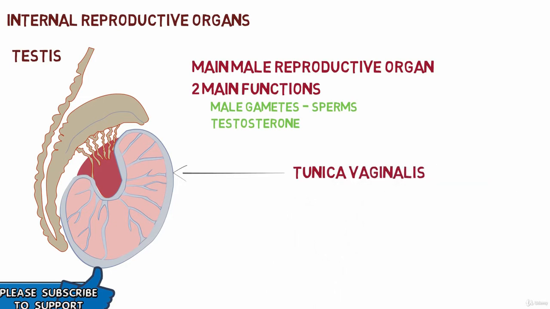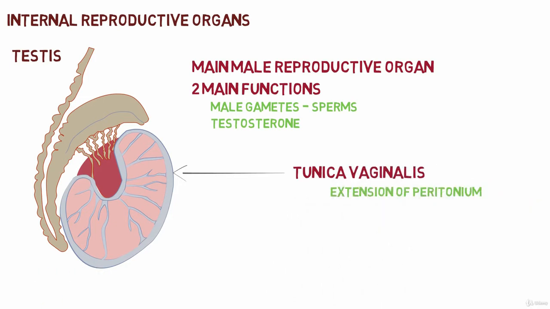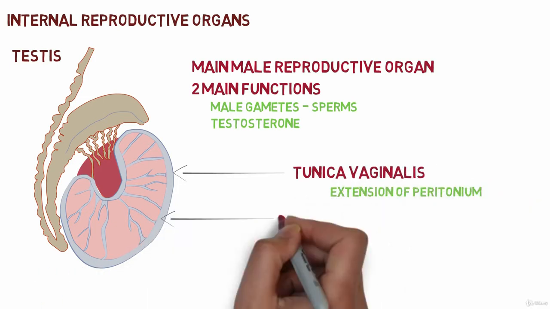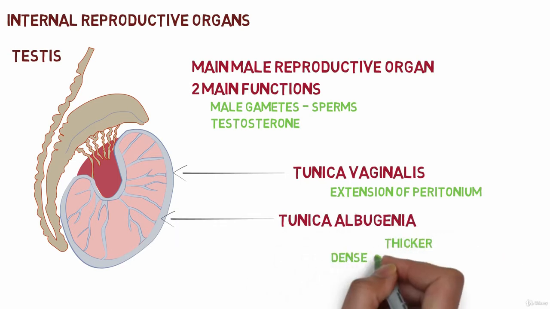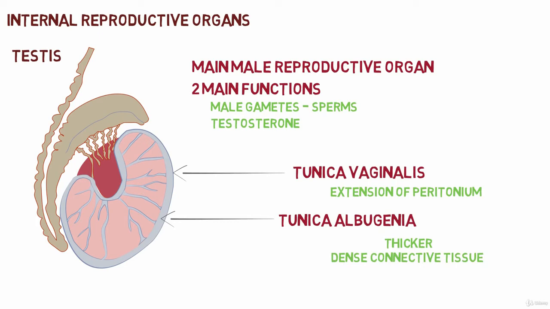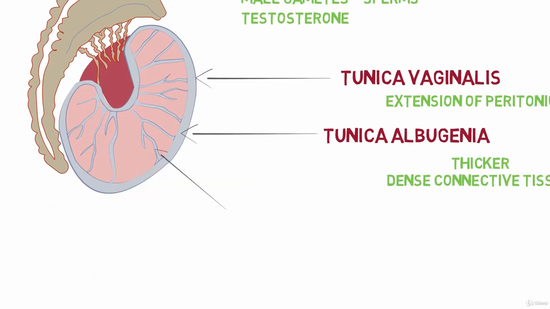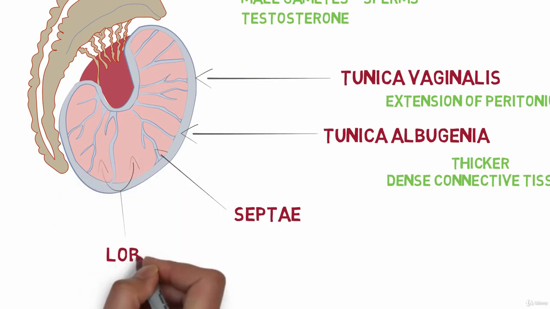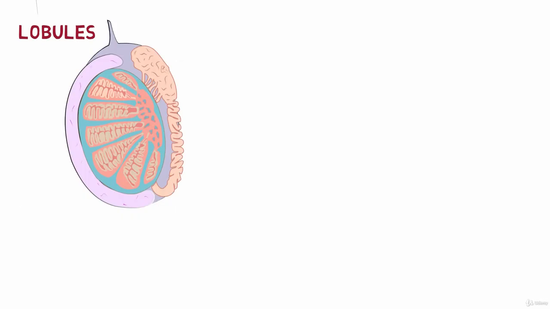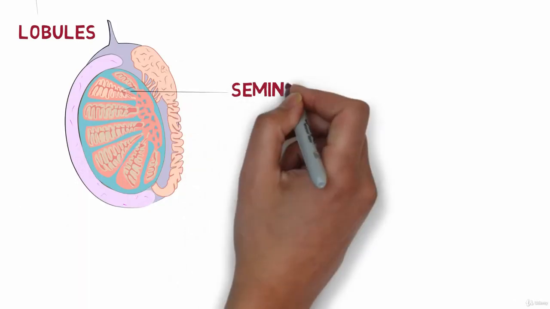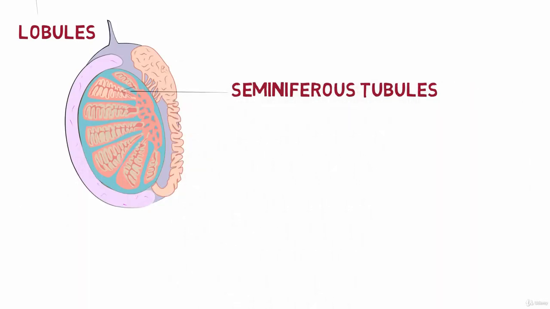The testes has an outer covering called tunica vaginalis, that is an extension of the peritoneum, and an inner covering called tunica albuginea, that is thicker and is made up of dense connective tissue. The tunica albuginea sends various septae into the parenchyma of the testes, which divides the testes into numerous lobules. These lobules contain seminiferous tubules. Seminiferous tubules are highly coiled tube-like structures.